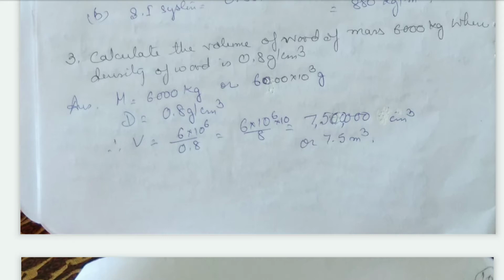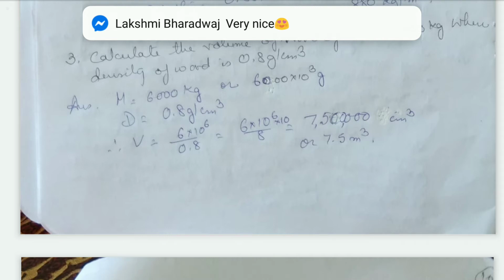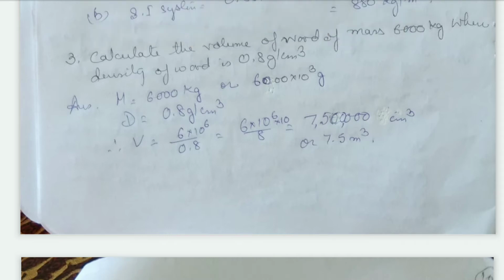Okay, so the first one for today is: calculate the volume of wood of mass 6000 kg when the density of wood is 0.8 grams per centimeter cube. See, mass is given as 6000 kg, or you can say 6000 into 10 to the power 3 grams. Density is given as 0.8 grams per centimeter cube. So volume will be mass by density. So it will be 6 into 10 to the power 6 by 0.8, or you can say 6 into 10 to the power 6 into 10 by 8.